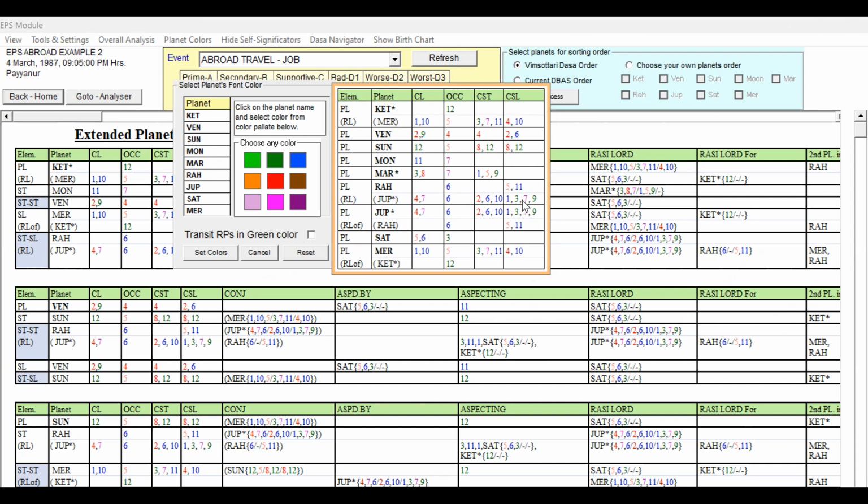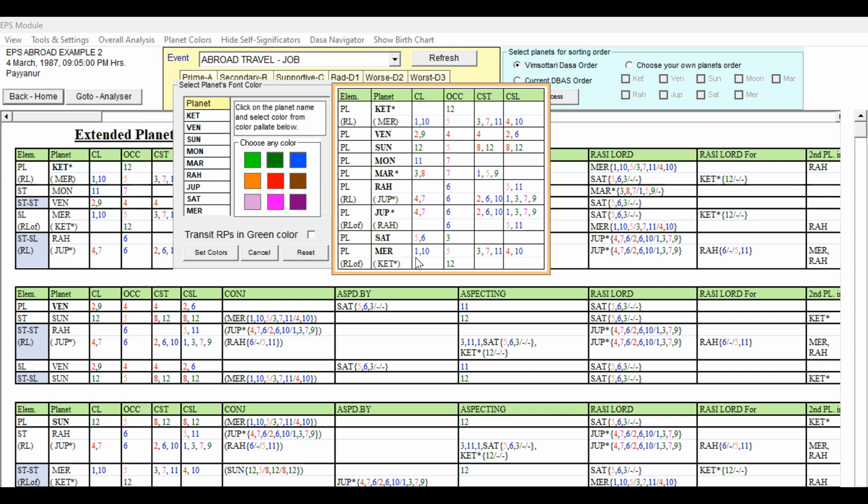Lagna Lord, 10th Lord, occupying 5th house, 3, 7, 11 star Lord, 4 and 10 cuspal sublord. If you see, this does not have any favorable third house, 9th house, 12th house in CL, OCC or CSL, but in the CST 3, 7, 11, it is supportive, and Mercury as Lagna Lord is also favorable, 10th Lord also favorable, all supportive, not strongly.